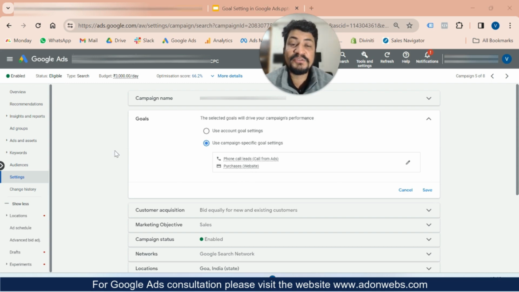Now for example, if I'm using an app campaign, or maybe a download campaign, or maybe a view campaign for a YouTube video, that campaign will have a specific goal. I don't want to track purchase there. My primary goal on that campaign should be a download of that particular app. So whenever I'm creating that campaign, I'll be using a campaign specific goal for the app download. This is how it makes sure you selected the right one, because these are very important for you whenever you are running the campaigns.